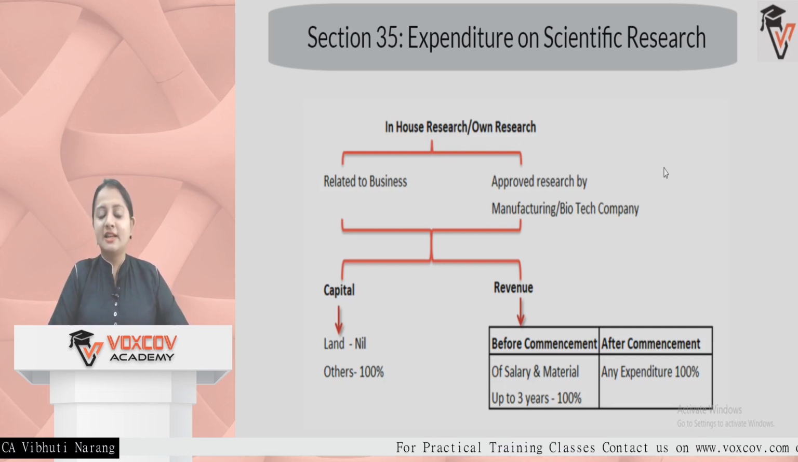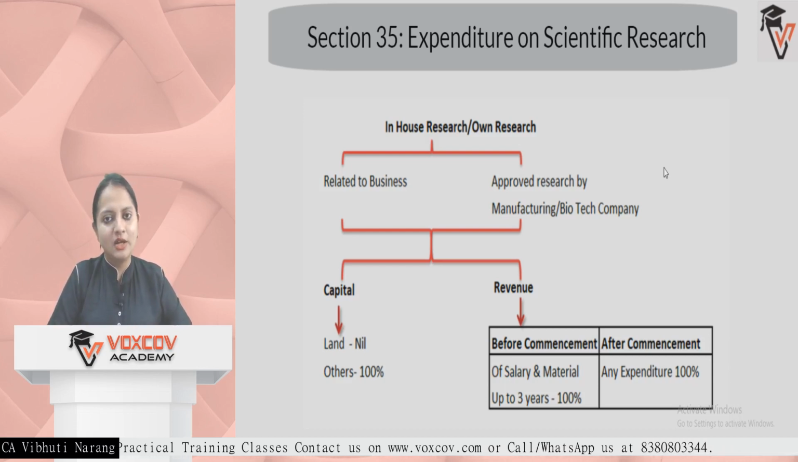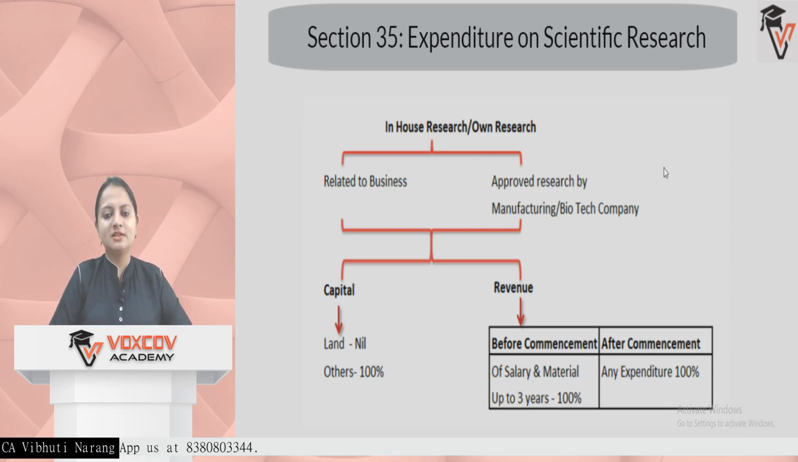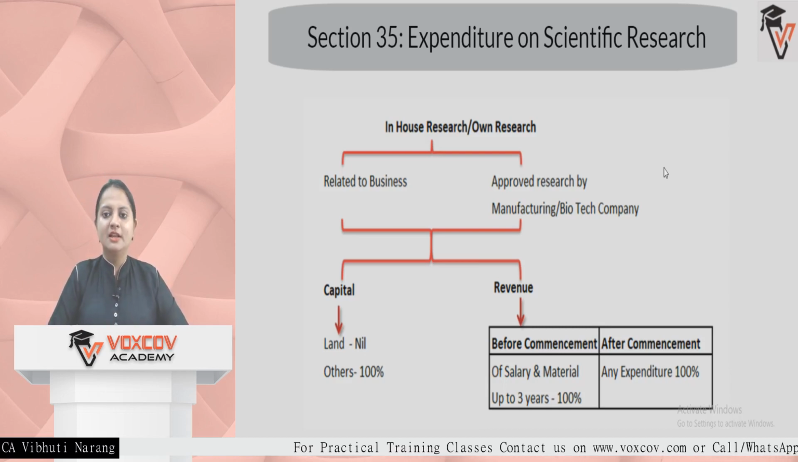Capital nature deduction is available at the rate of 100% in the first year itself, except for land. So if you are purchasing any land, then the deduction is not available, but other than land, any capital expenditure done by the assessee is 100% deductible. If we talk about revenue expenditure, if that expenditure has been done after the commencement of the business,